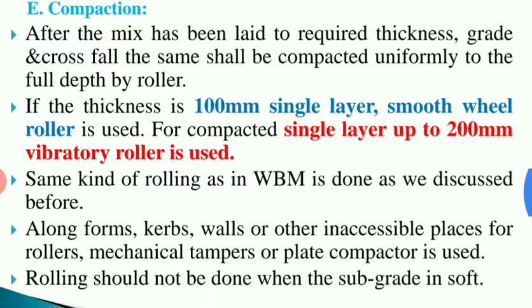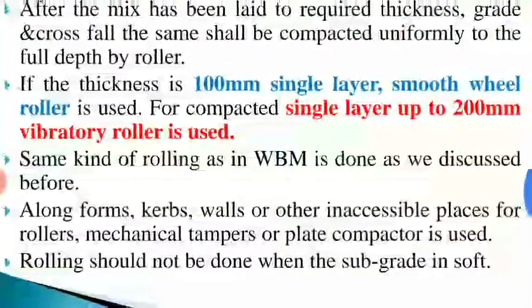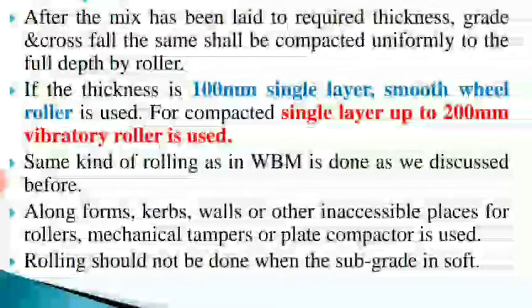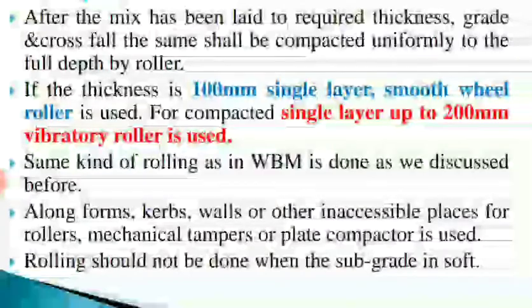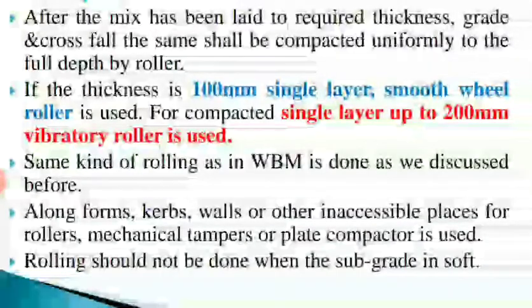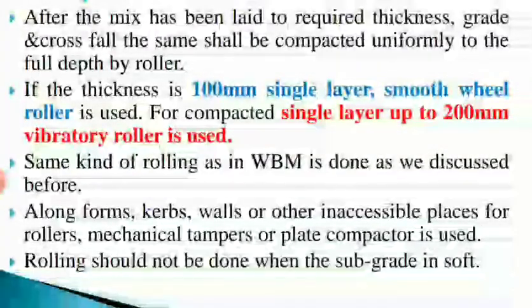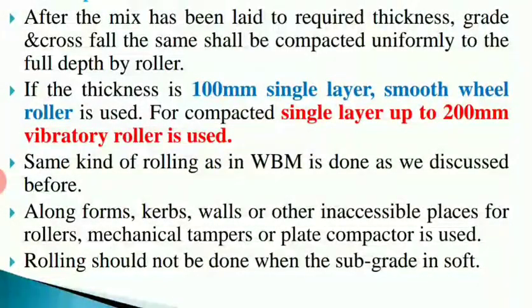And here the rolling procedure is the same as in WBM, as we have discussed before. Along forms, curbs, walls or other places inaccessible to rollers, mechanical tampers or a plate compactor is used. While constructing along forms, curbs or walls for those roads, rollers can't be used there, so at that time we can use alternative compacting machines such as mechanical tampers, or even a plate compactor.